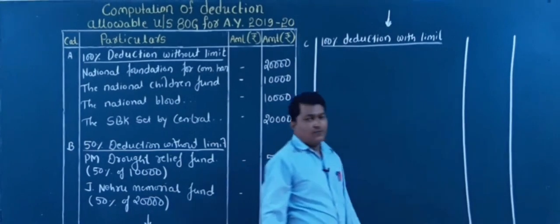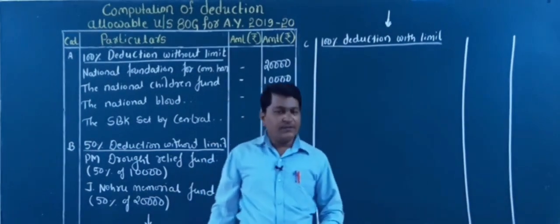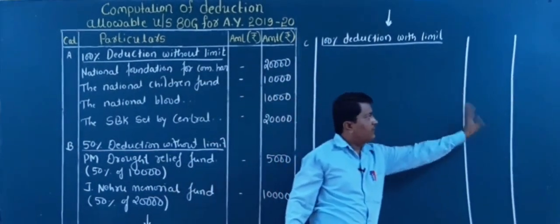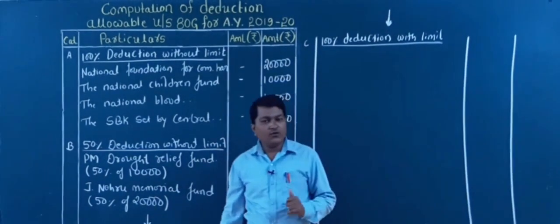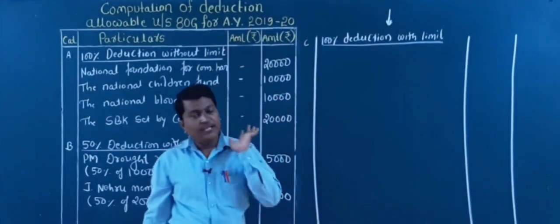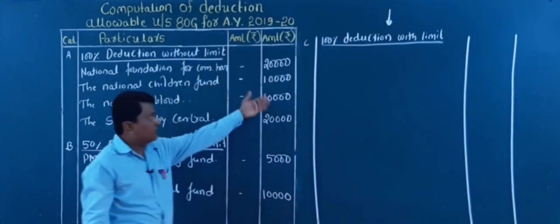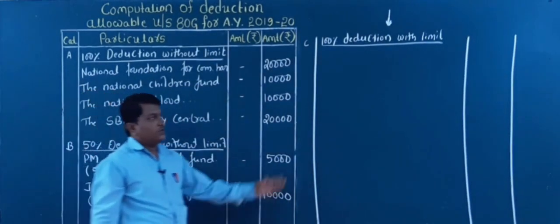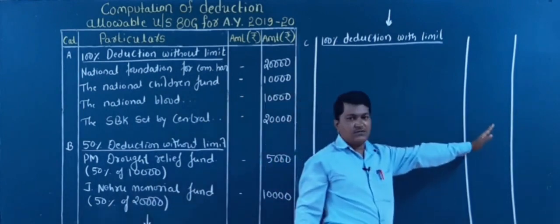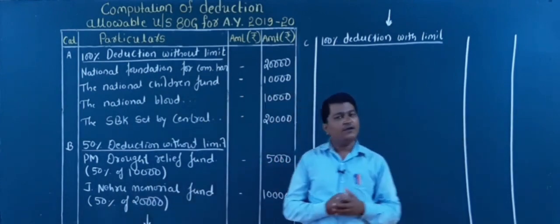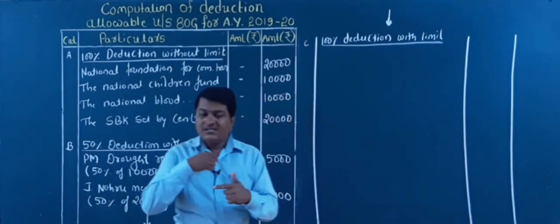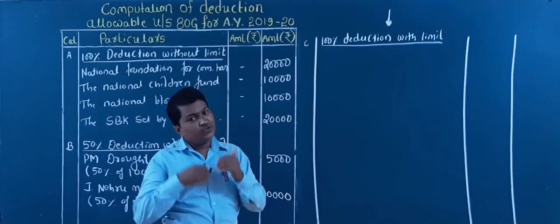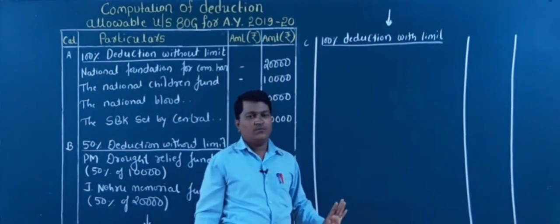But I told you, wherever you see with limit, all the amount you need to put in the inner column itself. Why in the inner column? Because we need to find the limit. Up to category B, you can directly put the amount in the outer column, that is the deduction amount. But here the whole amount is not the deduction. With limit we need to make the deduction. So from category C, all the amounts you directly write in the inner column, right?